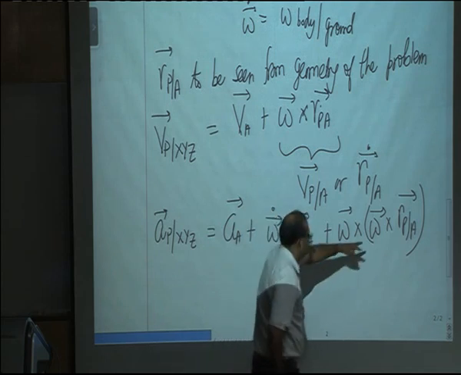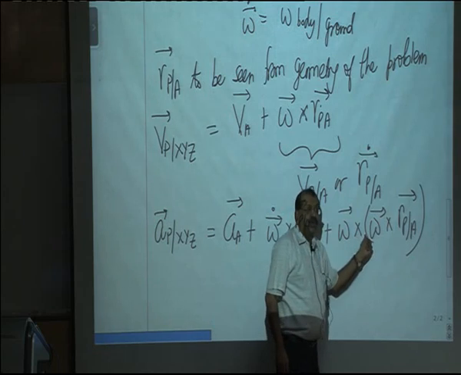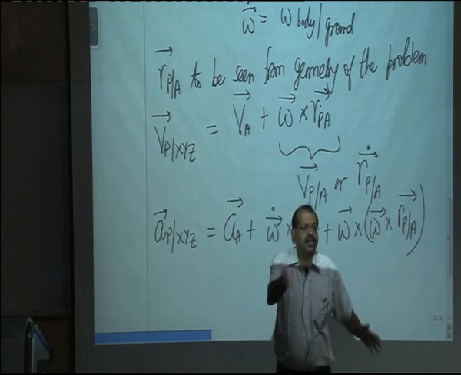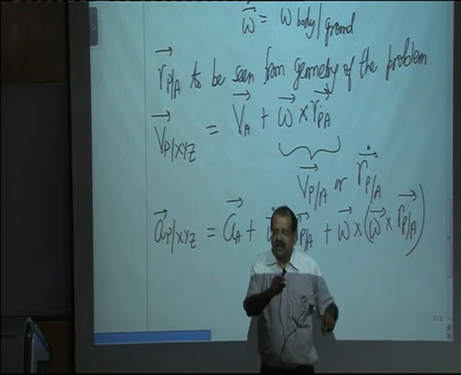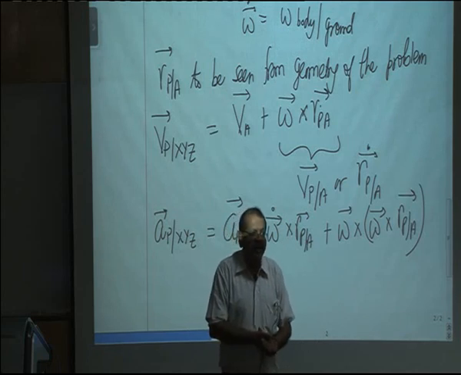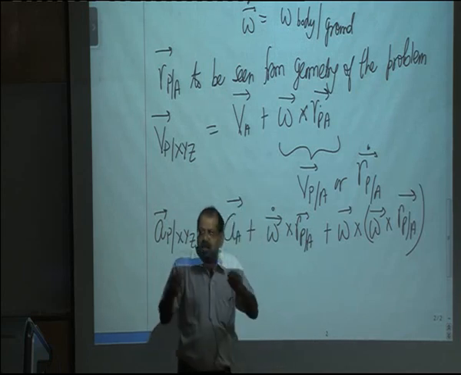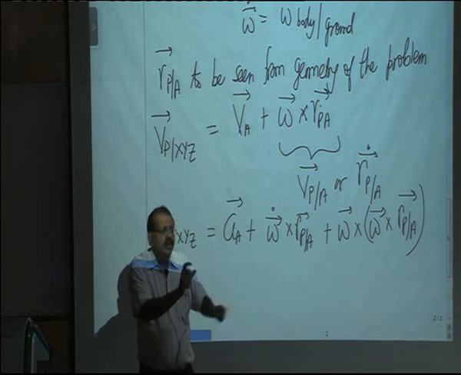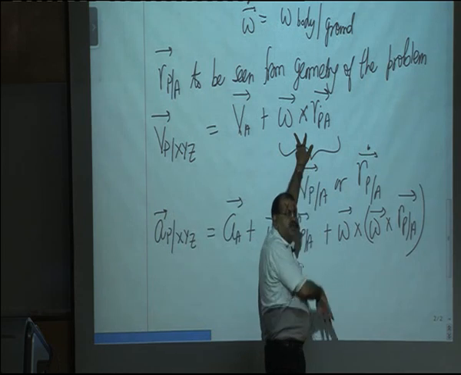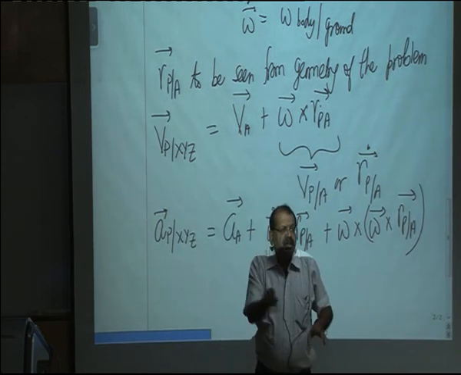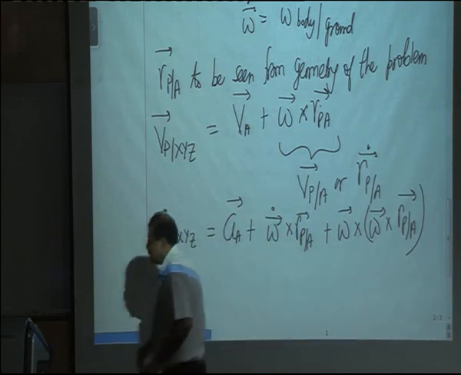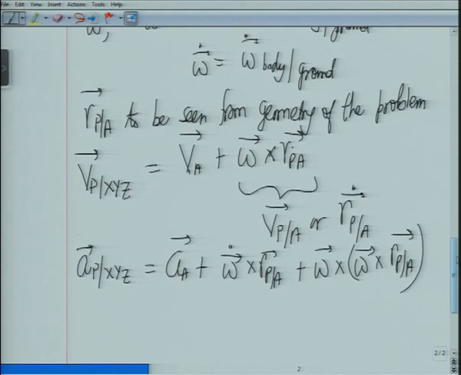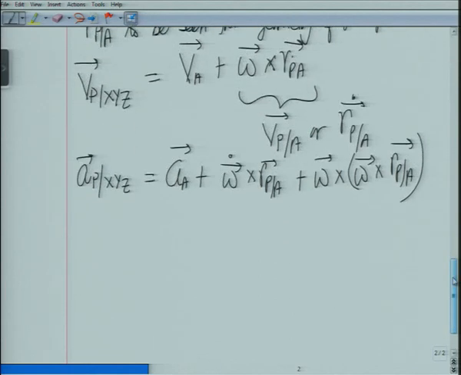Why? Because when you go to acceleration, you will have to take another cross with omega. If you have just worked out everything together, then you will have to do a second calculation again. But if you have put that in a box, then you will just have to take one more cross product with omega. So as a working tip, whatever you get in this part, in all subsequent problems, just keep it separately. At least make a note, so that in the next part it's easy to see. Now, so these are relations between 2 points on the same rigid body when we have a general motion.